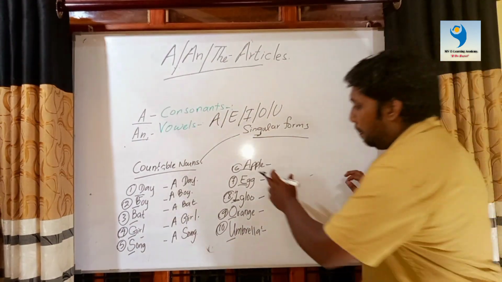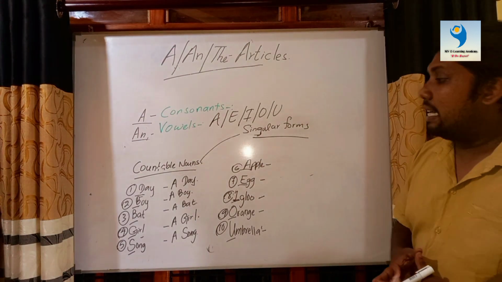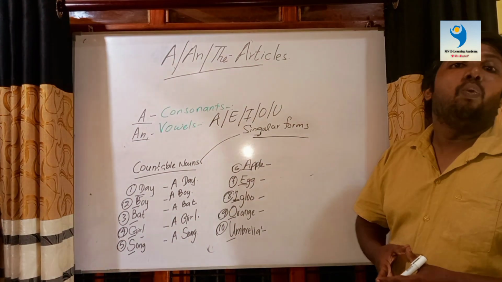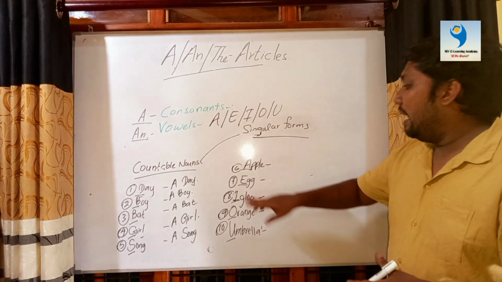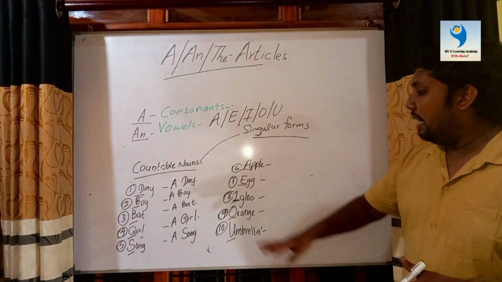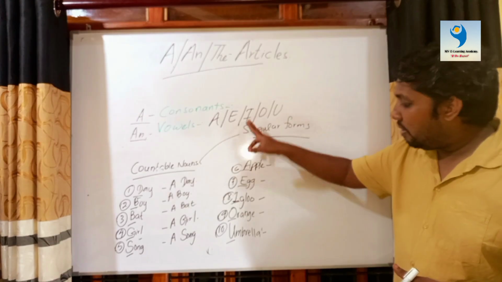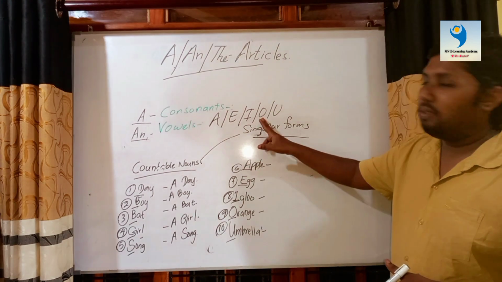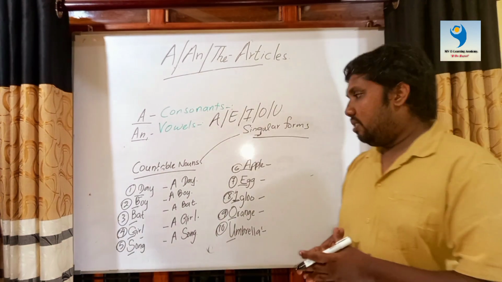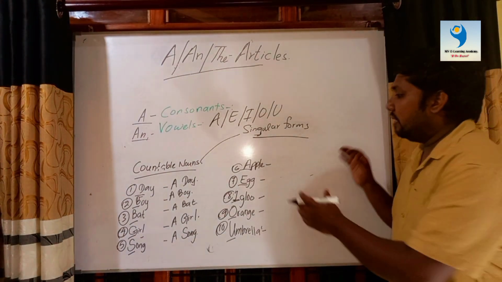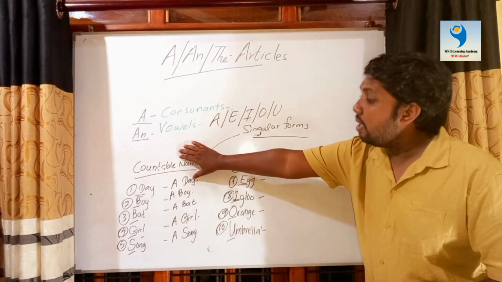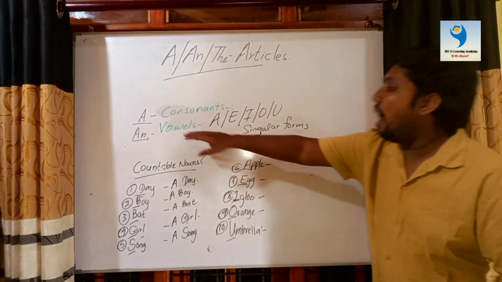For example, apple, the first letter of the word apple is letter A. So you know that letter A is considered a vowel. Then egg, letter E is first, so letter E is a vowel. Then igloo, I is also a vowel. Orange, letter O is also a vowel. Umbrella, letter U is also considered a vowel. So the first letter has to be a vowel, it should be in singular form, and at the same time it should be a countable noun. So we use article an.